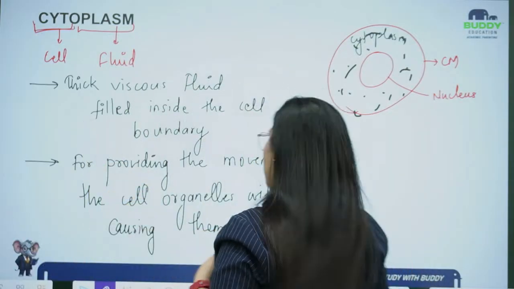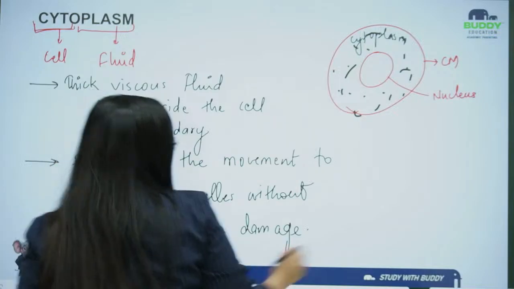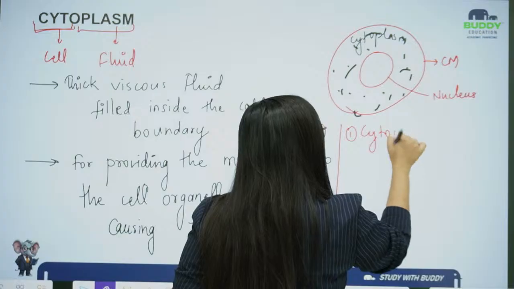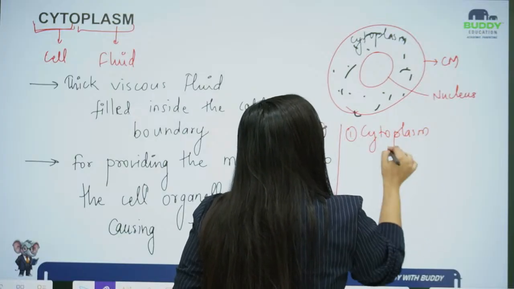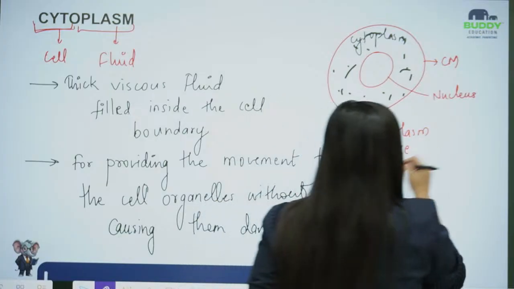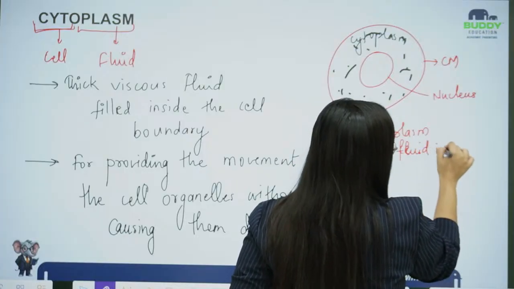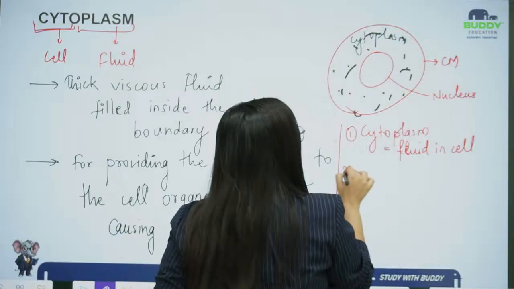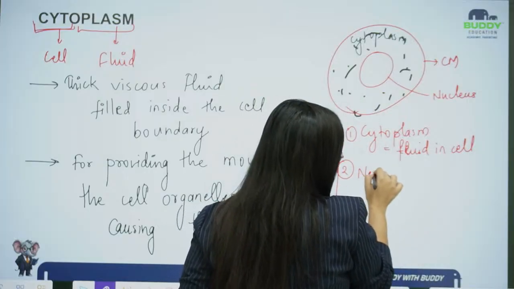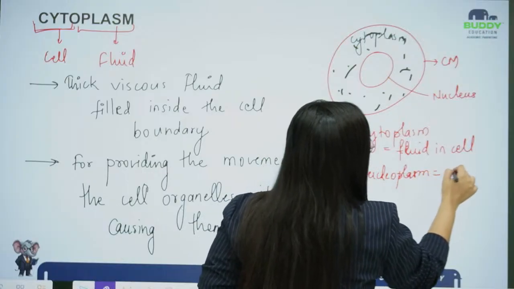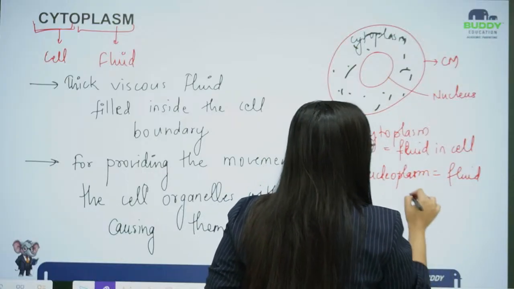Let me just write it down for you. So we have three terms, beta. First term is cytoplasm, which is basically the fluid in the cell. Then second we have nucleoplasm, the fluid in the nucleus.